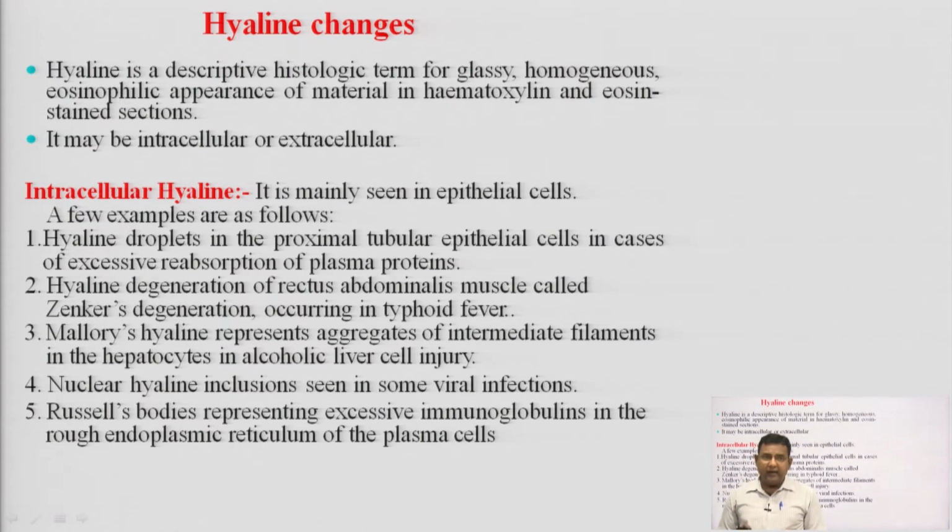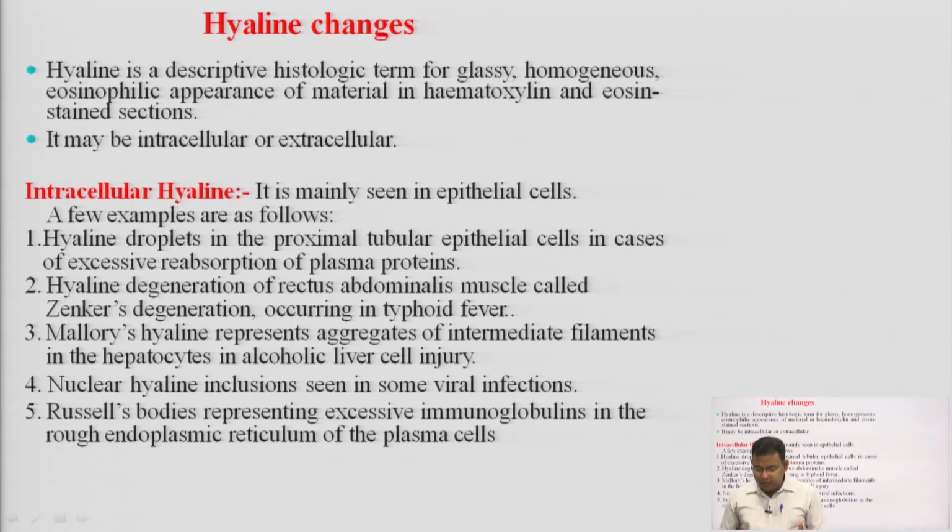First one is hyaline droplets in the proximal tubular epithelial cells in case of excessive reabsorption of plasma protein. Proximal tubular epithelial cells, you know, proximal convoluted tubule of the nephron. There hyaline droplets are deposited when there is an excessive reabsorption of plasma protein. Second example, hyaline degeneration of rectus abdominalis muscle called Zenker's degeneration occurring in typhoid fever. This is the second example where we can see the hyaline changes.